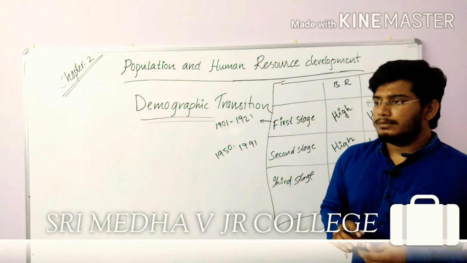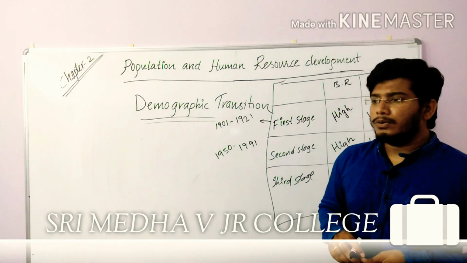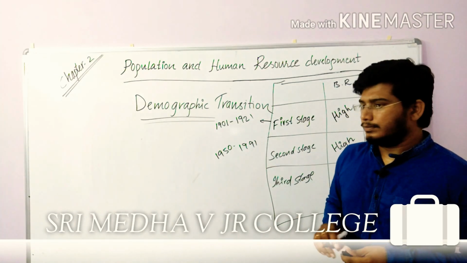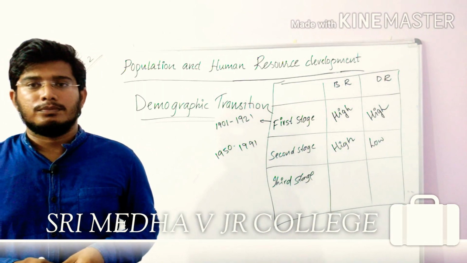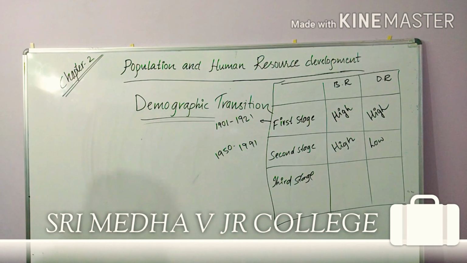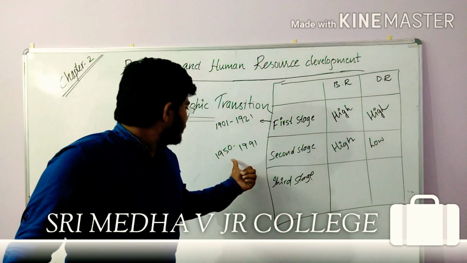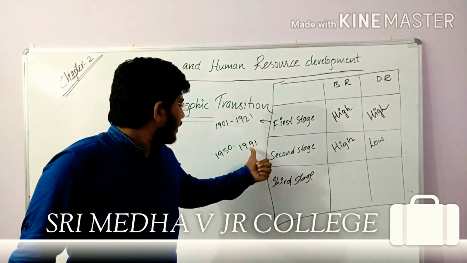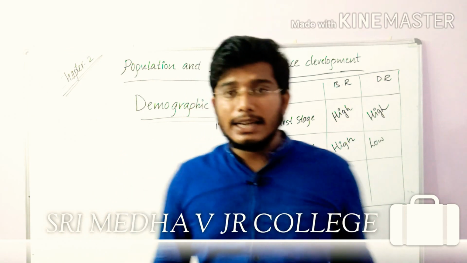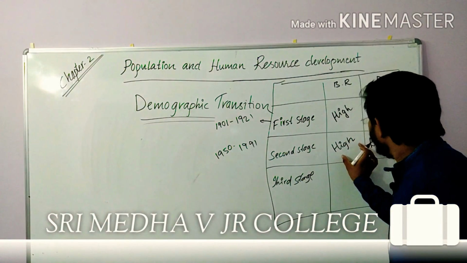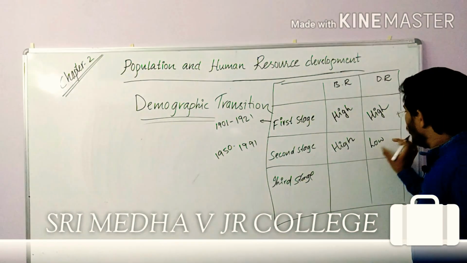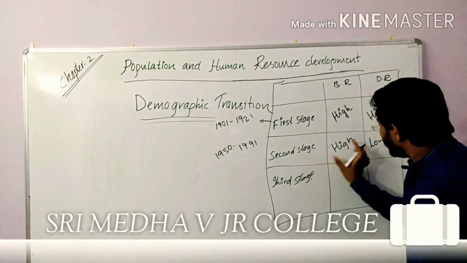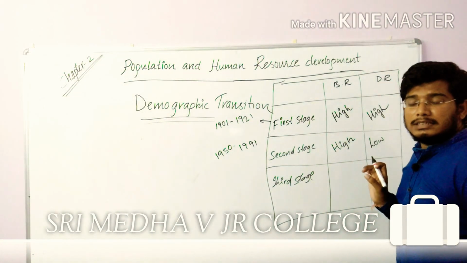Sorry, small correction. 1950 to 1991. Here in the second stage there is high birth rate, and low death rate. Now we will discuss reasons for high birth rate in the second stage.